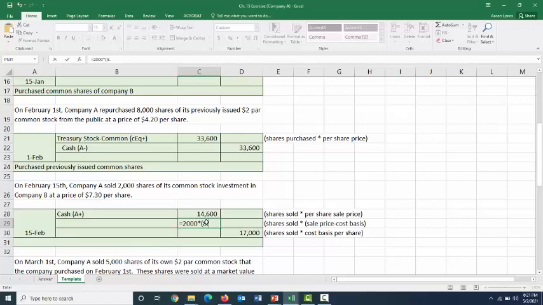We paid $8.50 for each of those shares originally. We're now selling them for $7.30, so we're taking a $1.20 loss per share, if you will. And if we're taking a $1.20 loss per share on 2,000 shares, that means we're losing in total, there it is again, $2,400. So what are we going to fill in here?